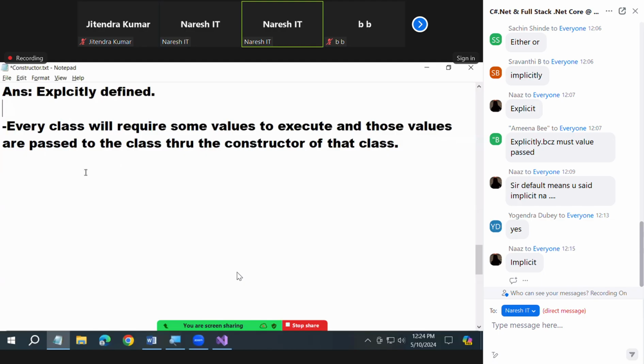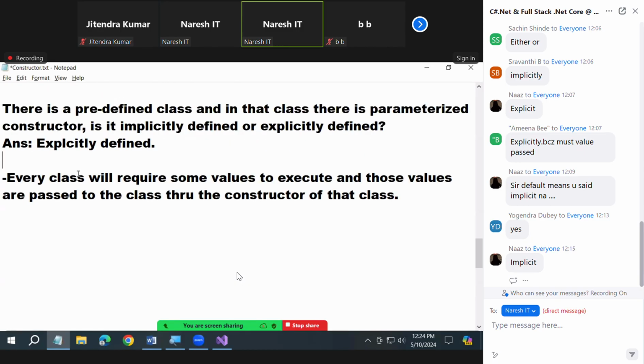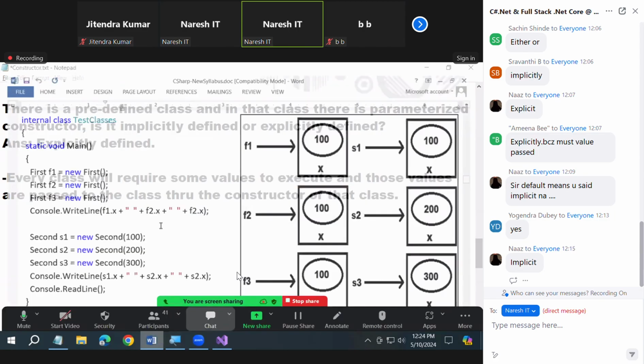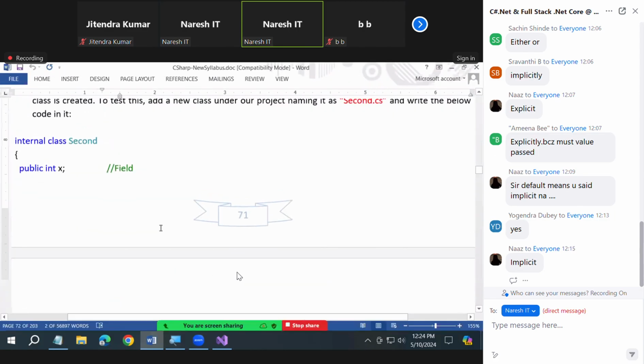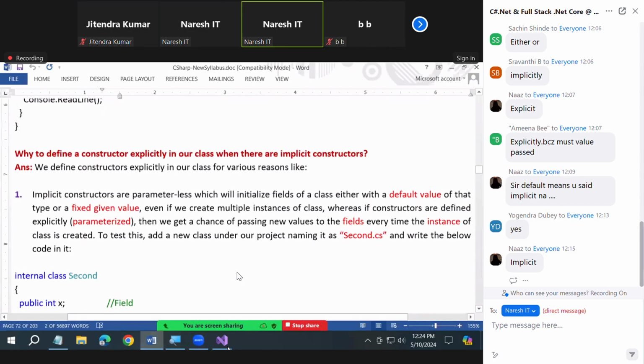Otherwise, the problem is that initialization is always done with the same value, which can be a default value or a fixed given value. That is why you should define constructors explicitly without taking the help of implicit constructors.